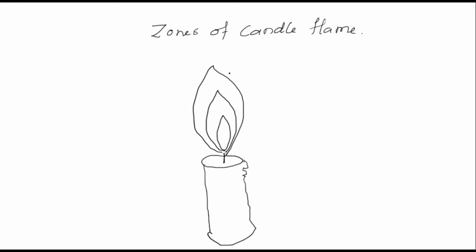Well, now the outermost part of this flame is called the outer zone. In the outer zone, complete combustion is possible. So here, complete combustion. And why complete combustion here? It is more exposed to oxygen outside.